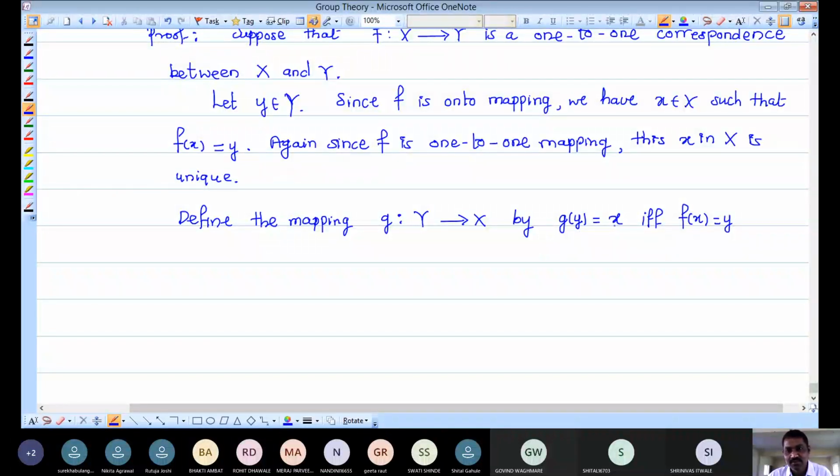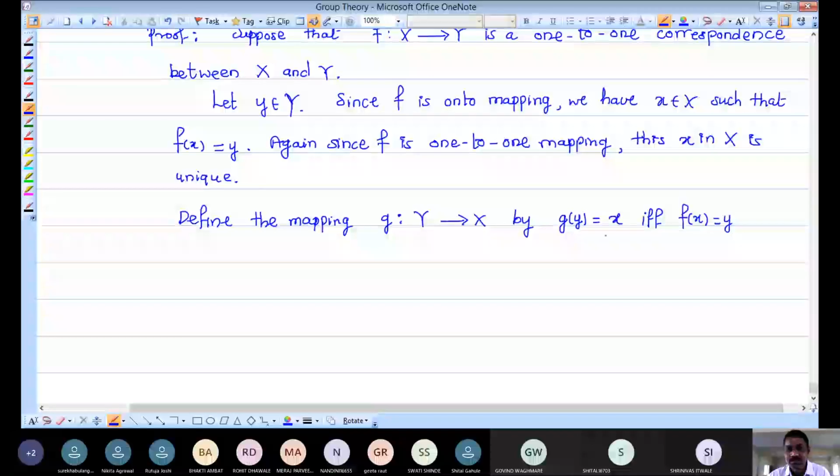So this is the definition of mapping or function. For each element in the first set, we must have a unique element in the second set, and these two elements we are just relating with this F, which is given already as one-to-one and onto. So because of one-to-one and onto-ness of F, for Y there is a unique X in capital X under this G. So this is the definition.